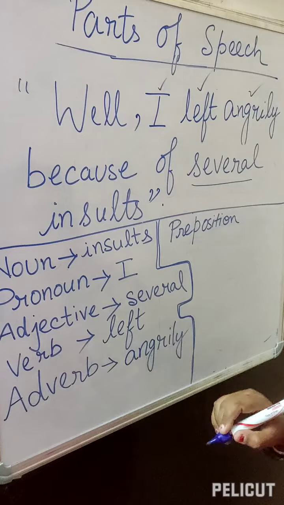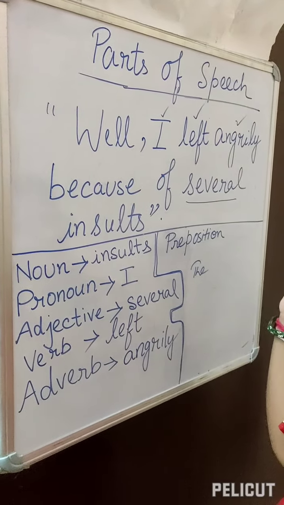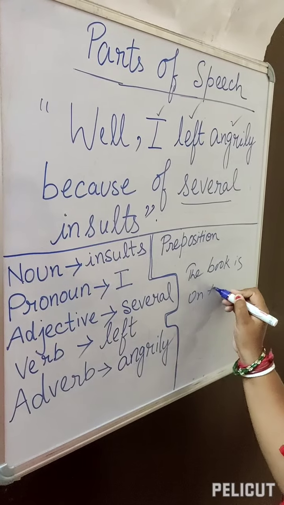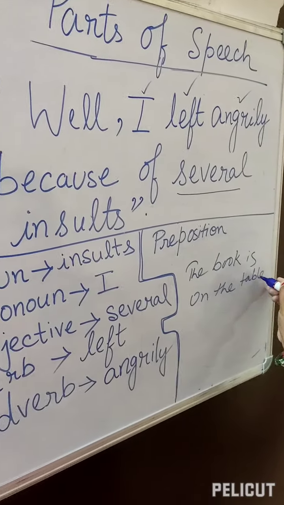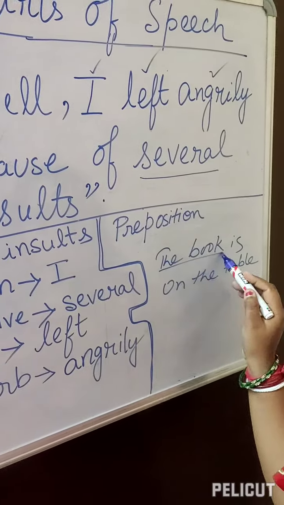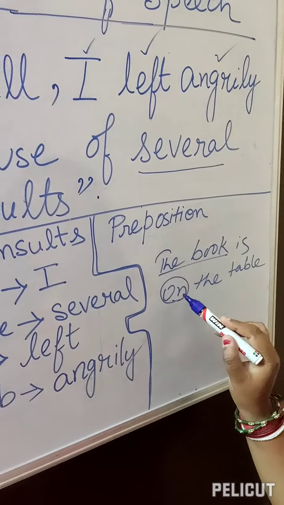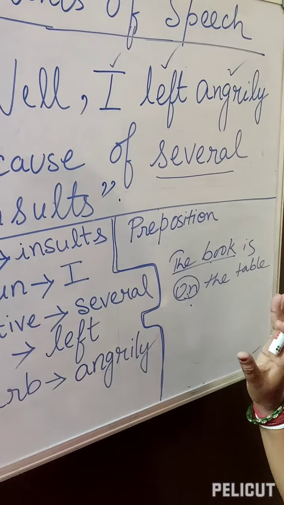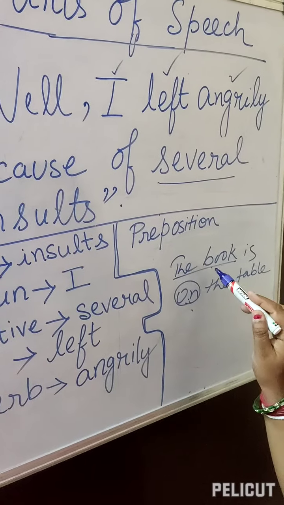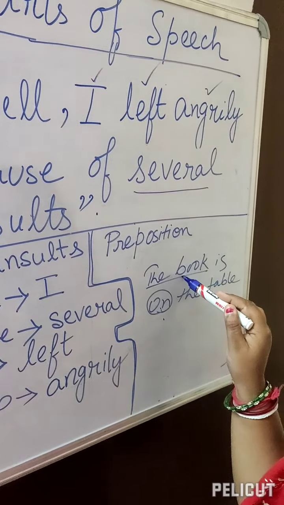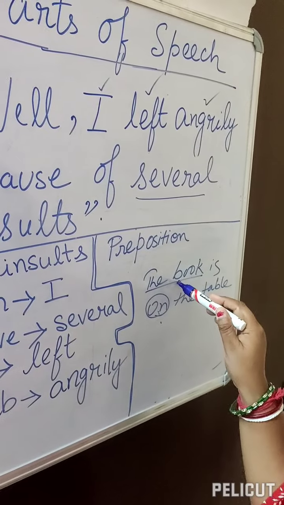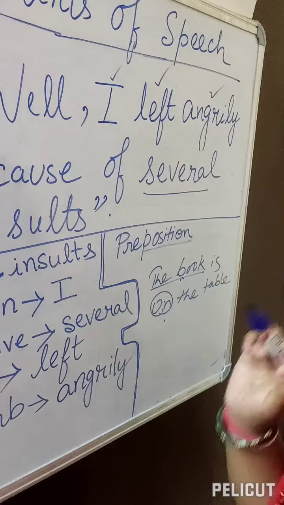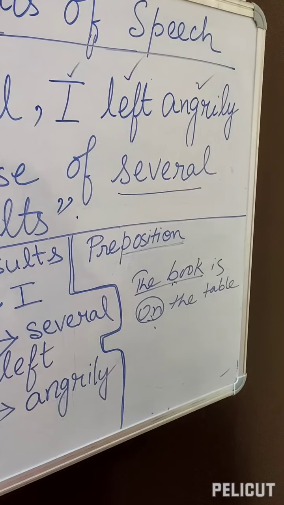For example, the book is on the table. So where is the book? On. This word denotes that the book is not under the table but on the table. So it is telling the location of this book. That's why I have told you position. It tells the position of the noun.